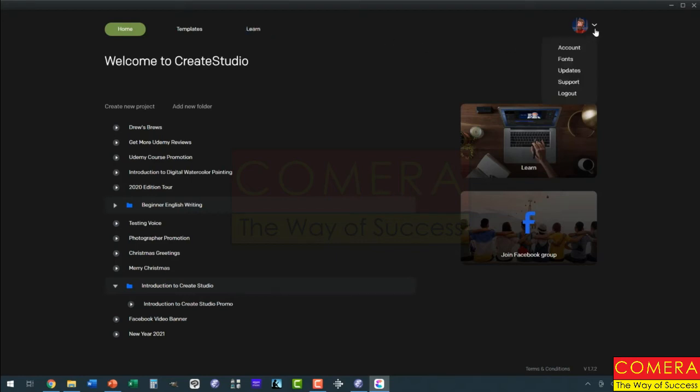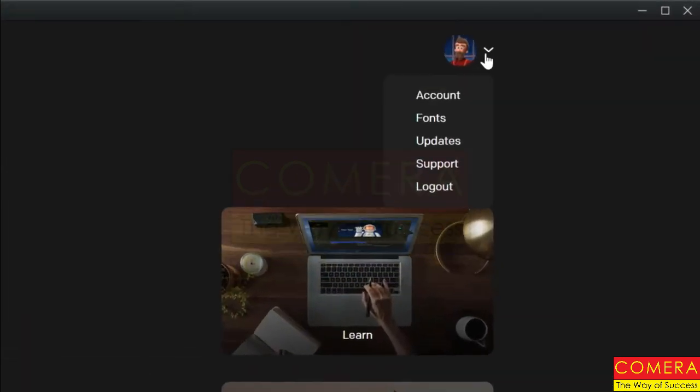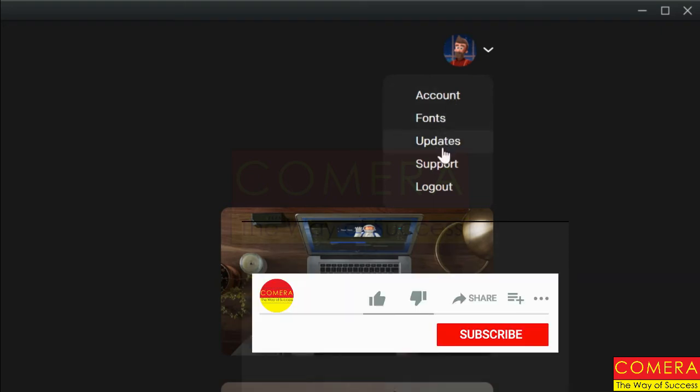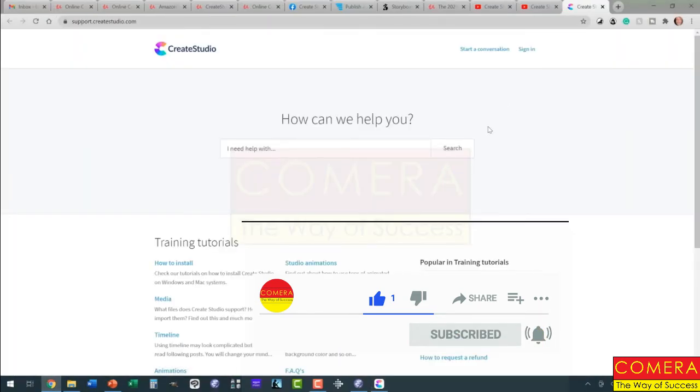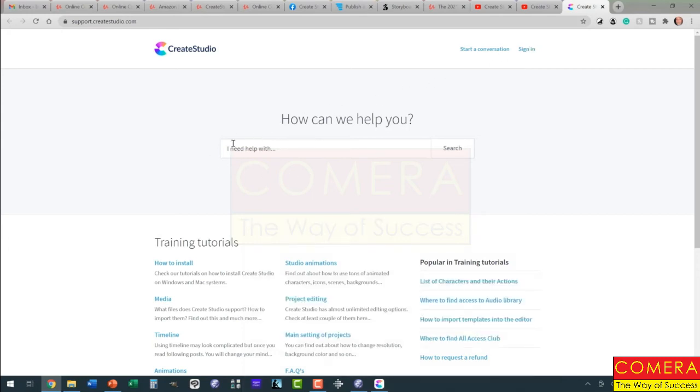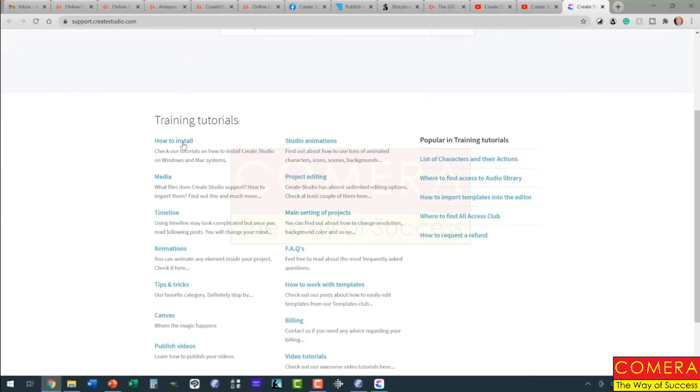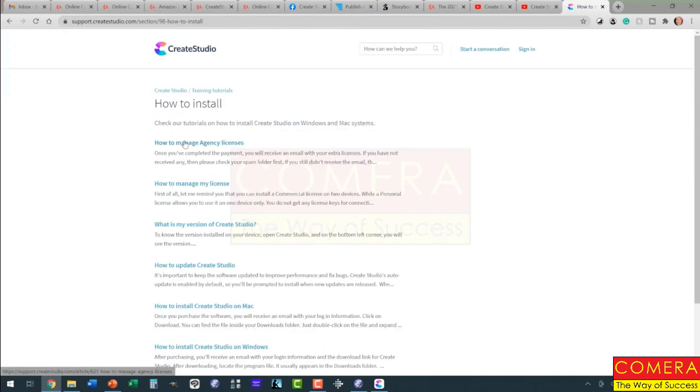Now, the other thing that you can do is go here, see the little picture of the guy and the down arrow. This is where you get to your account, and you can look at the updates, and you can log out. Well, there's a support click. And this is a forum that you can sign in on, and you can go to various classes of topics.